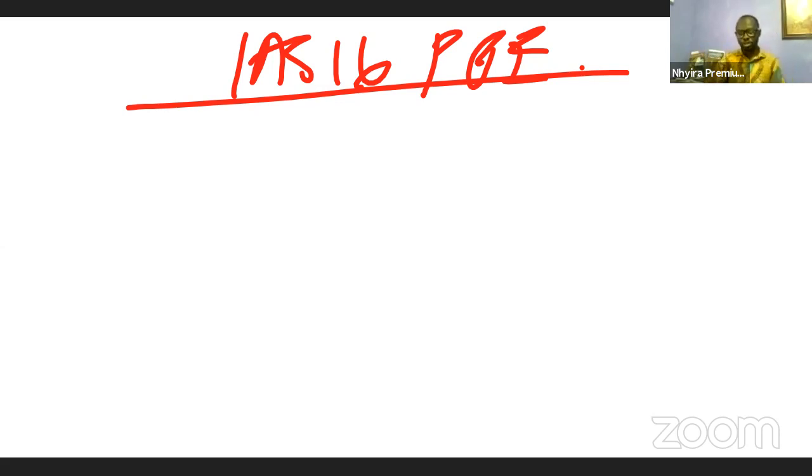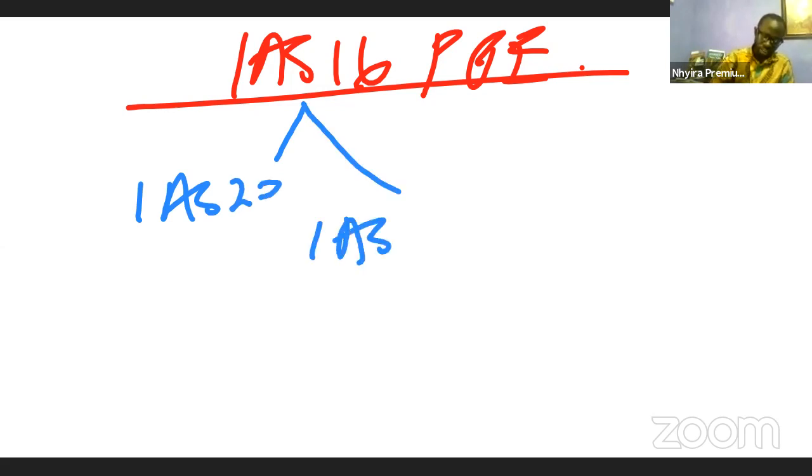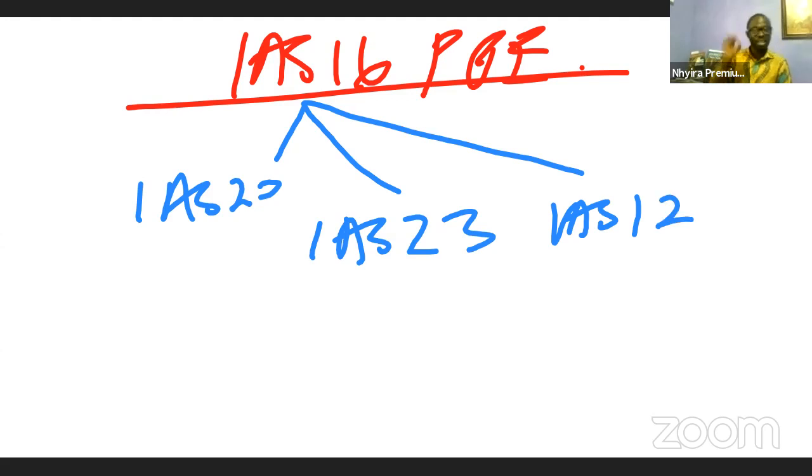But like I say all the time, when you are dealing with IAS 16, there are other branch standards that you must understand with it. The first one is what we refer to as IAS 20, government grant. The second one is IAS 23, borrowing cost. The third one is IAS 12, income tax. Remember yesterday I explained to you the deferred tax when there is revaluation of assets.